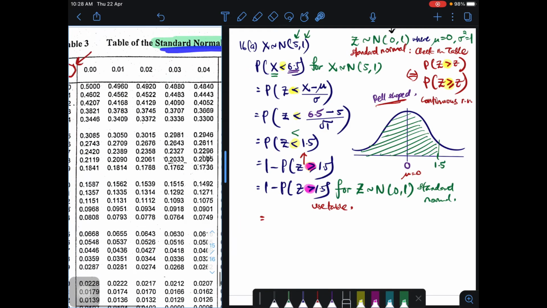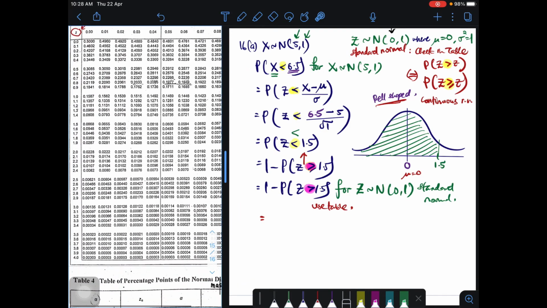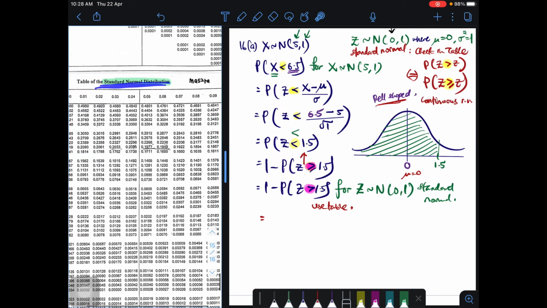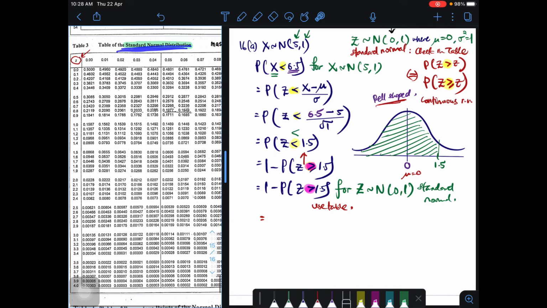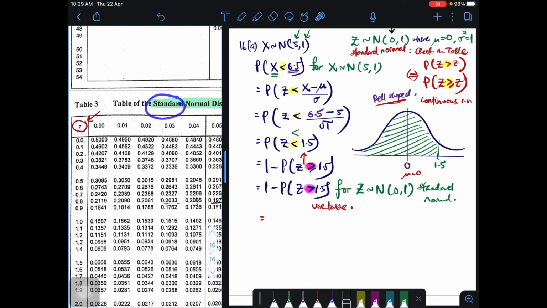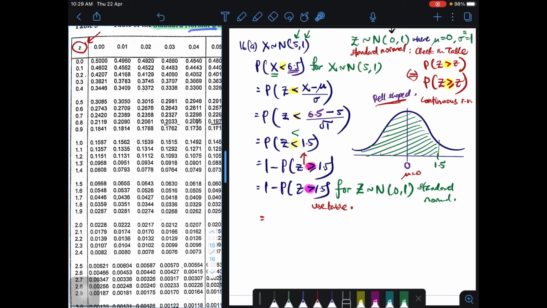You notice this one page below, that is the only table that we have for normal distribution. And it doesn't say normal distribution, it says the word standard. I think you should all highlight this. In the table there is only standard normal. That is why we have to standardize the normal first, before we can use the table.